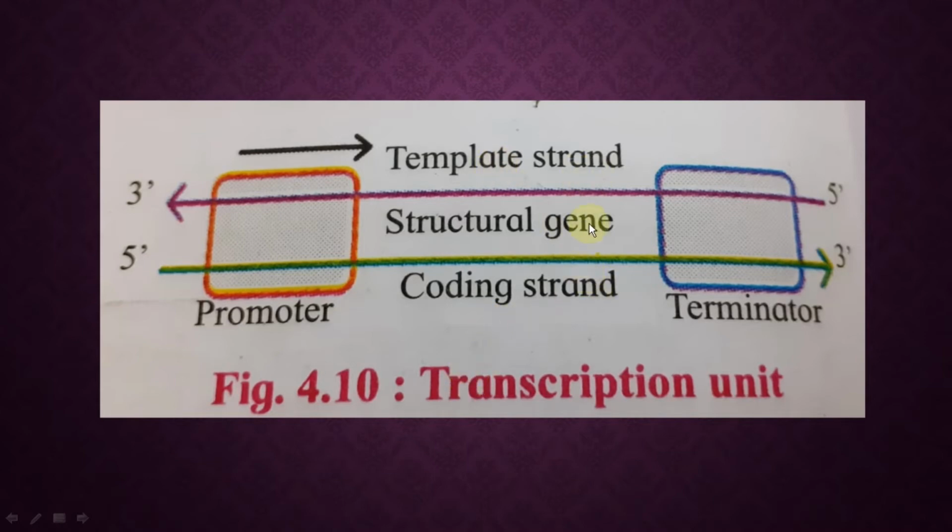See, DNA has two strands. Only one strand will give rise to mRNA. Only the one strand which is responsible for the formation of mRNA is called the template strand, and the other strand, which is not at all involved in the synthesis or production of mRNA, is called the coding strand.